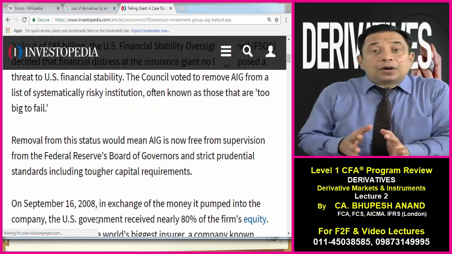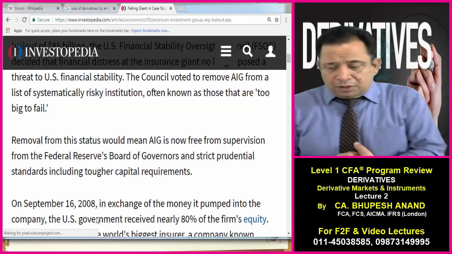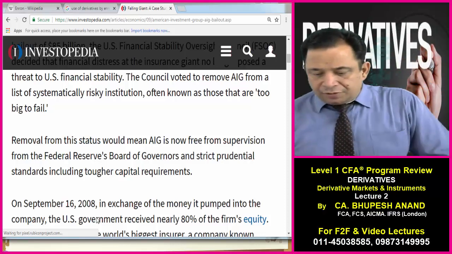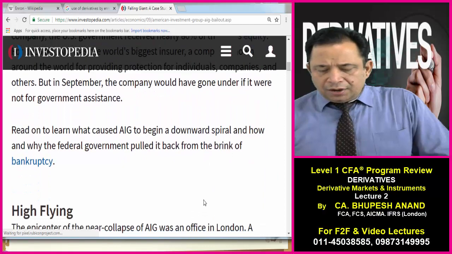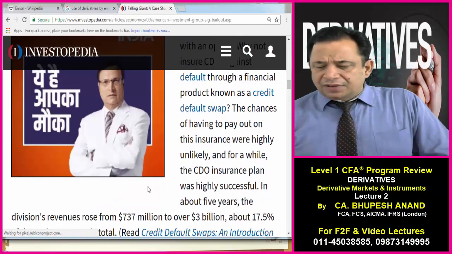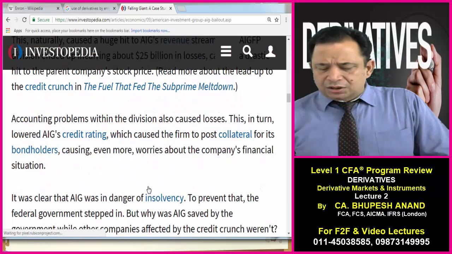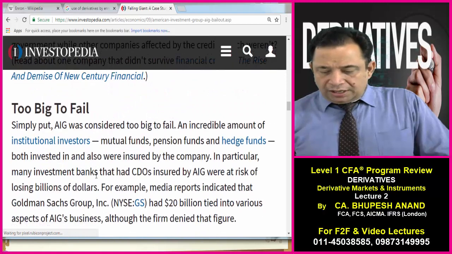The main exposure of this company was due to derivatives. So it was removed from this status because they had gone through OTC markets. AIG is now free from supervision. But in September, the company had gone for government assistance. Now, if you see, you can find out what the reasons are behind that. Why has the US government taken this decision? It was clear that AIG was in danger of insolvency, to prevent that, too big to fail.